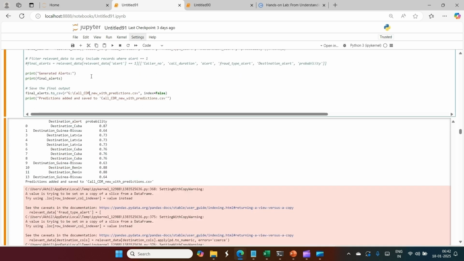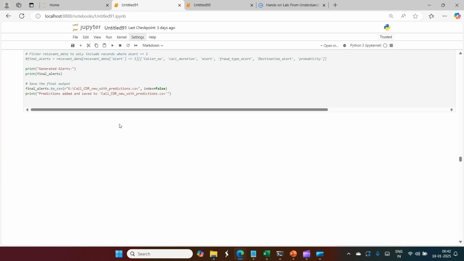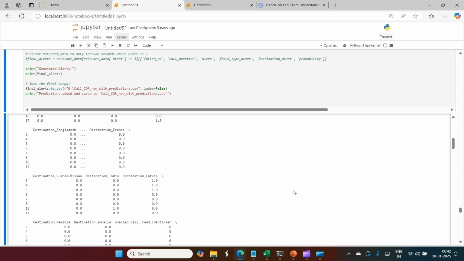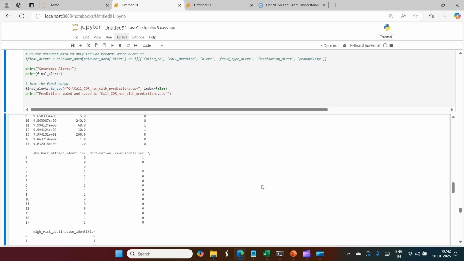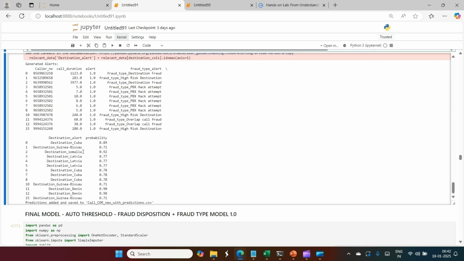Now I will just hit the code button, and the code has started executing. You can just wait. You can see here the time scroller is running, and soon the results will be there. See, wow, what a beauty. So we will just go below, and these are the generated alerts.